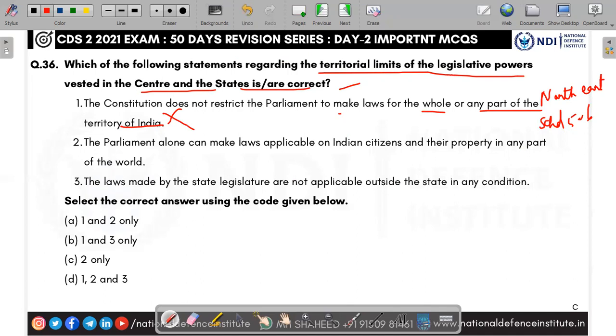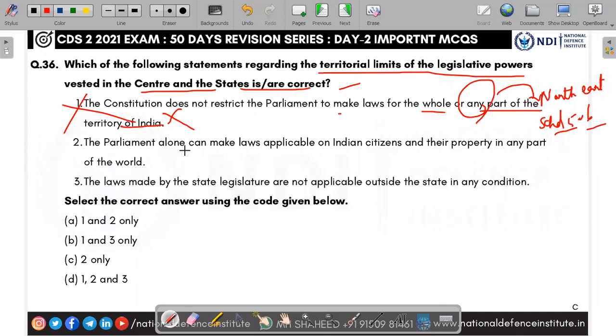They can even say the parliamentary law will not be applicable to this area. They have said any part. I told you, whenever there is an extreme statement, it is mostly wrong. So no. The Constitution does restrict the Parliament. The first statement is wrong.